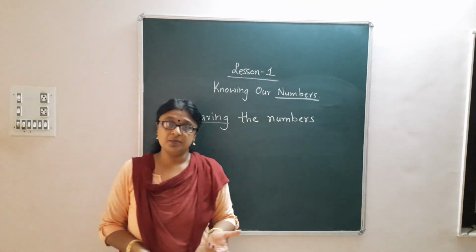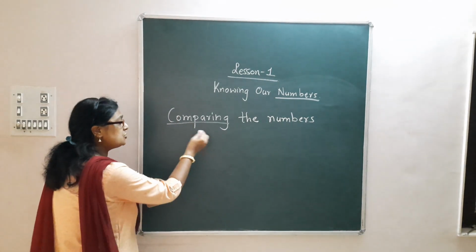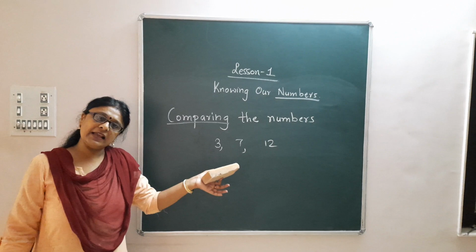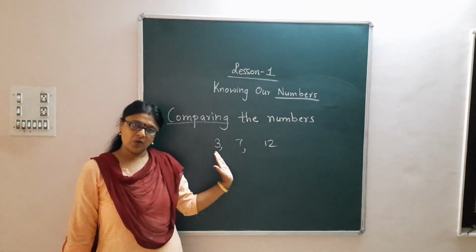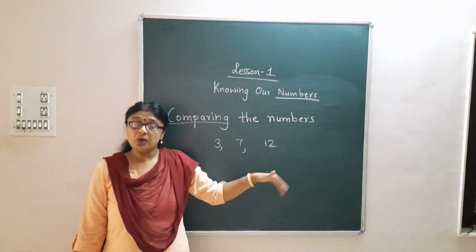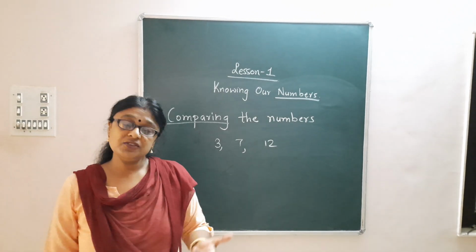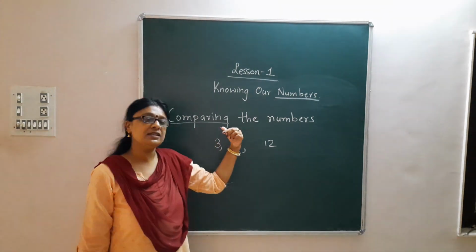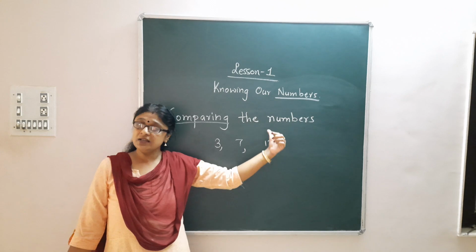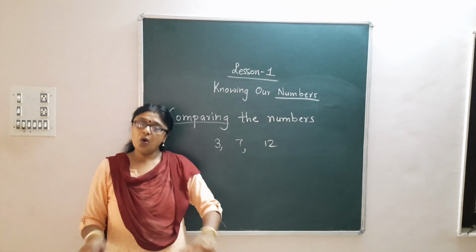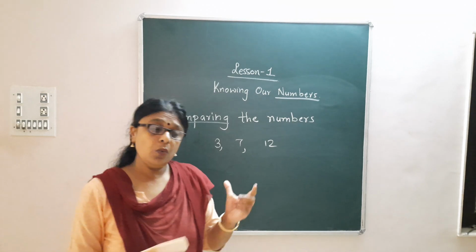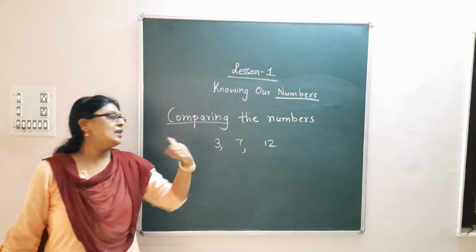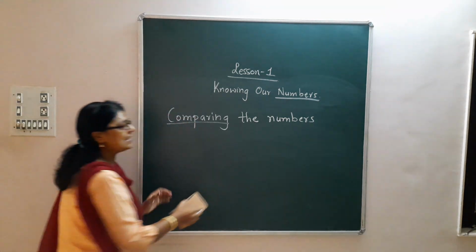Now when 1-digit numbers are given, you can easily compare 1 digit, 2 digit. But what about large numbers? For example, if I give you 3, 7 and 12, you can easily compare it, that 3 is the smallest and 12 is the greatest. But when large numbers are given like 4-digit, 5-digit numbers, how do you compare them? We are going to see in this topic how you have to compare large numbers. When 3 or 4 large numbers are given, how will you find out which is the smallest number and which is the greatest number?